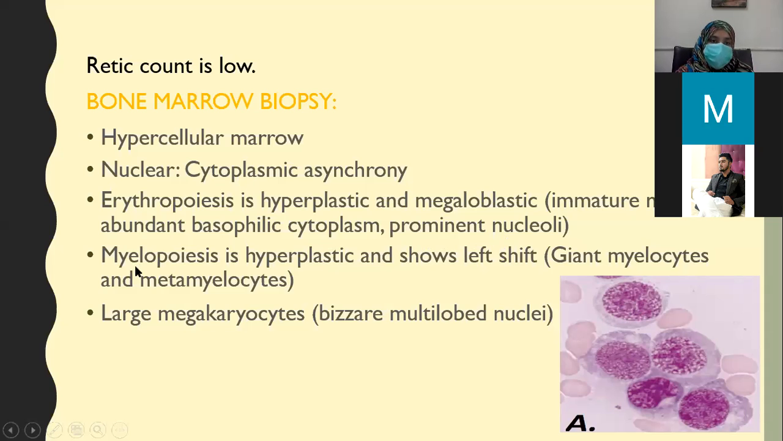Myelopoiesis, that is production of WBCs, is also hyperplastic and shows left shift. Left shift means immature cells are more commonly found as compared to mature cells. So giant myelocytes and giant metamyelocytes are found in the bone marrow of a megaloblastic anemia patient. And large megakaryocytes that have bizarre multi-lobed nuclei.